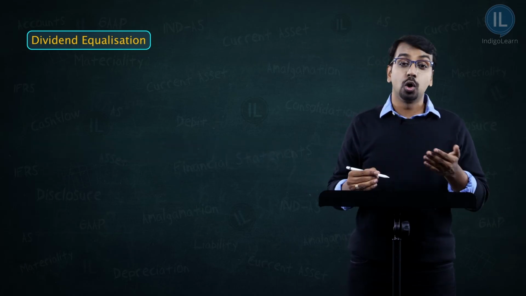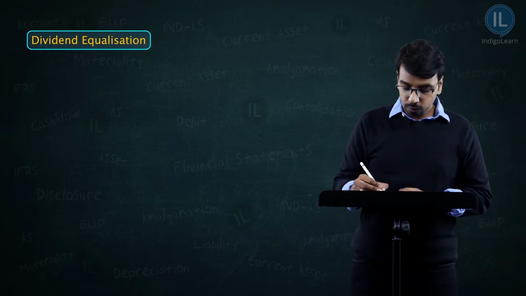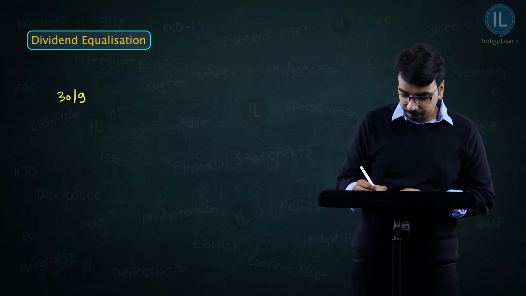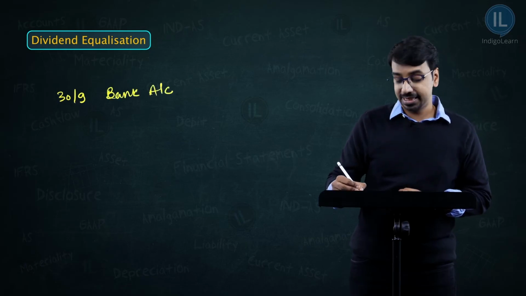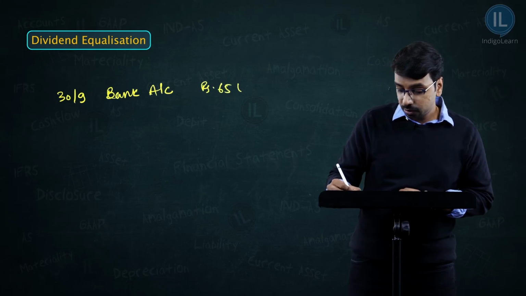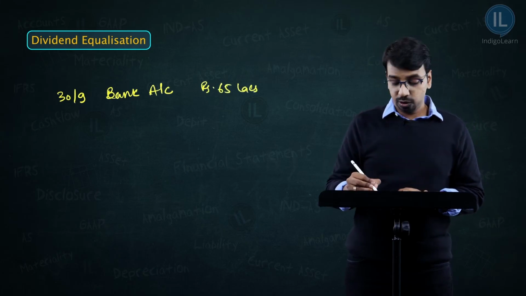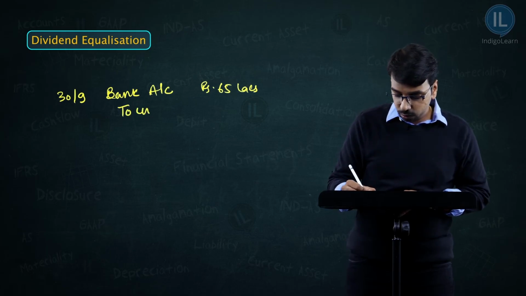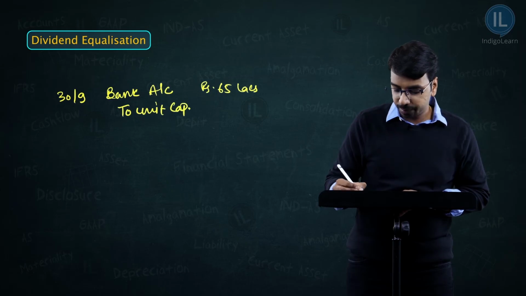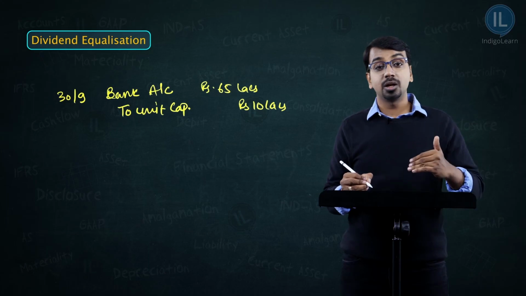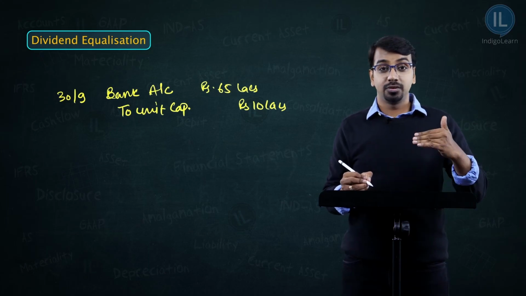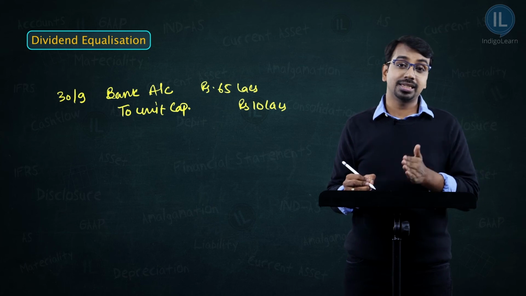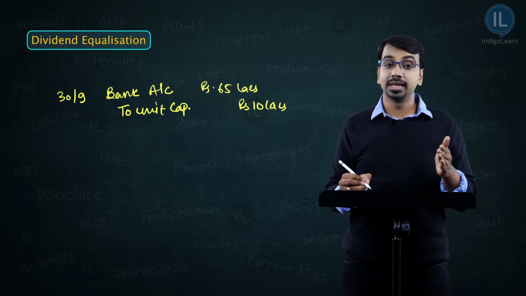So what is the entry for that? Whatever comes in, we debit. So on 30th of September, bank account debit, how much? 65 lakhs. What is the face value? The face value is given in the question as 10. So whatever is the face value will go to the unit capital. How much is that? That is 10 lakhs. Then what is the value over and above the face value? We are issuing it at 60. And what is the excess amount? 50. 50 will go to the reserves.